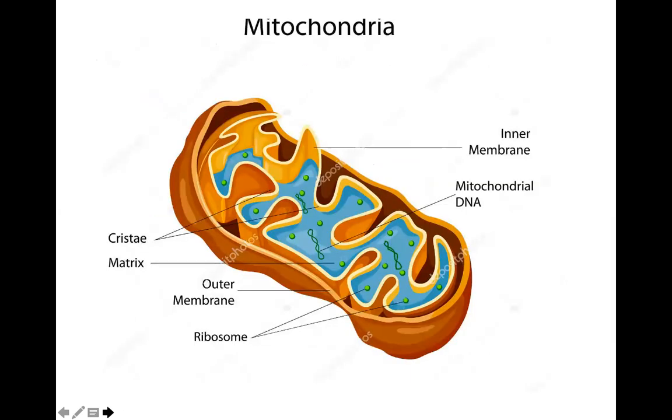Let us study about another organelle, that is mitochondria. We have learned that it's double membrane. See the outer membrane, it is flat. And see the inner membrane, it is highly folded. This highly folded part is called cristae. The matrix is found inside this double membrane layer.